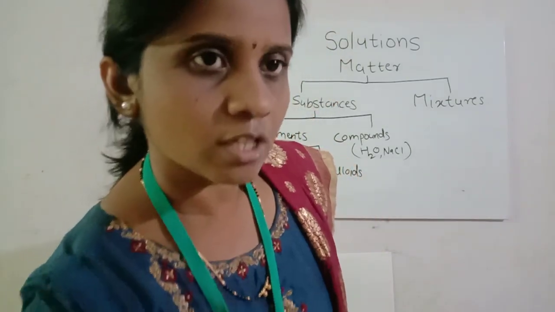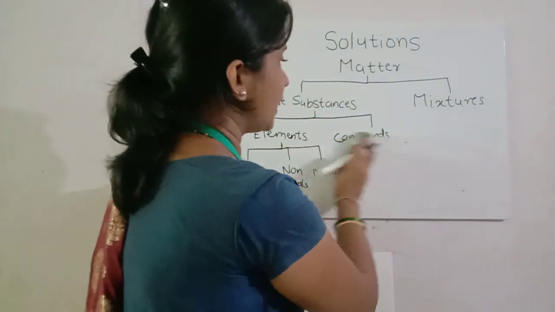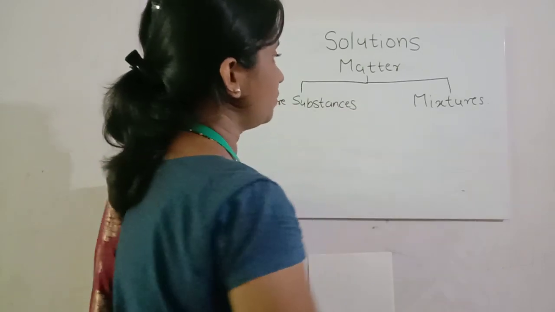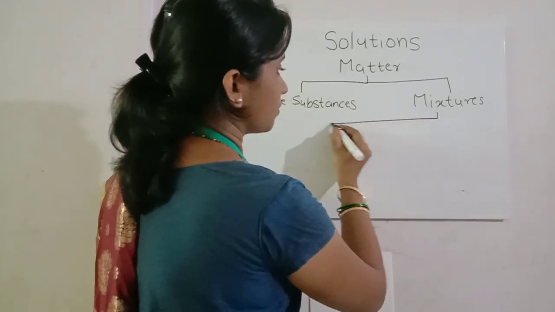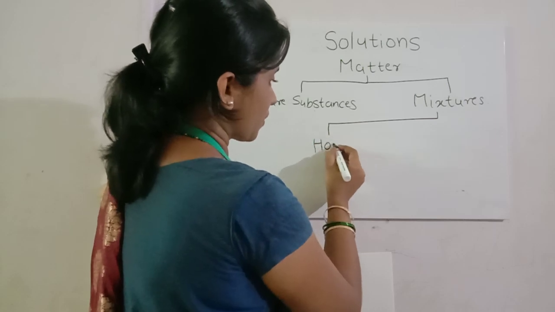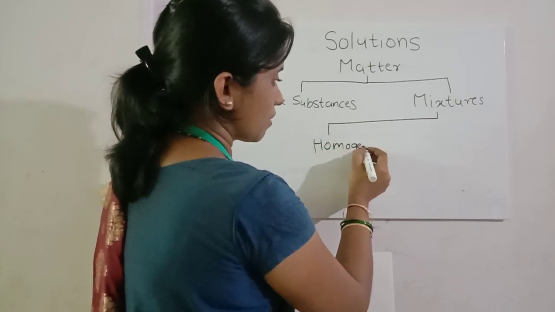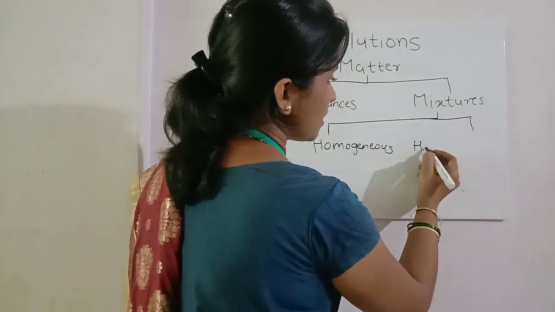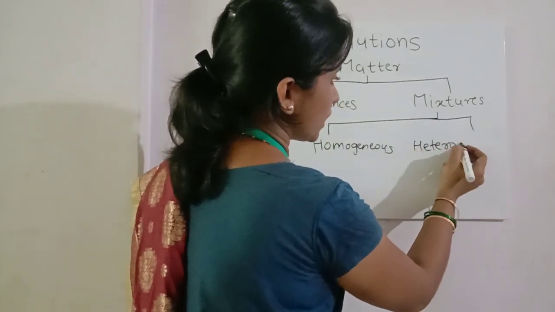Now these mixtures are further classified into two types. The first type is homogeneous and the second type is heterogeneous.